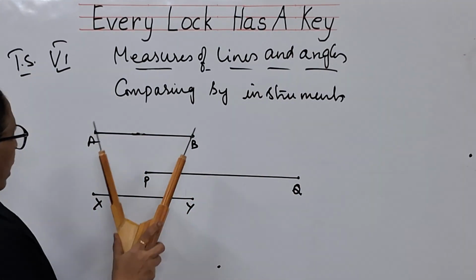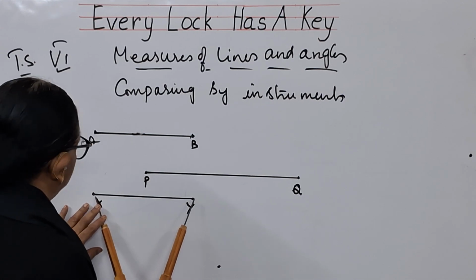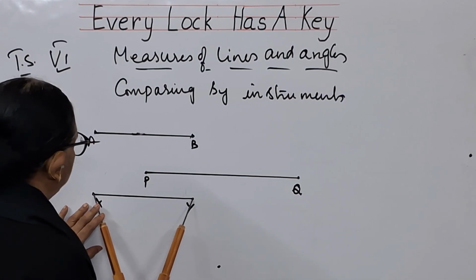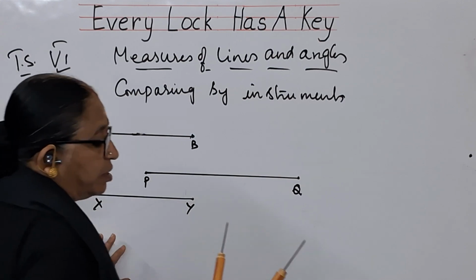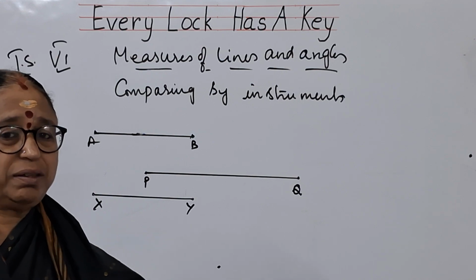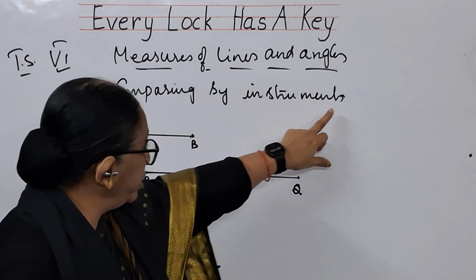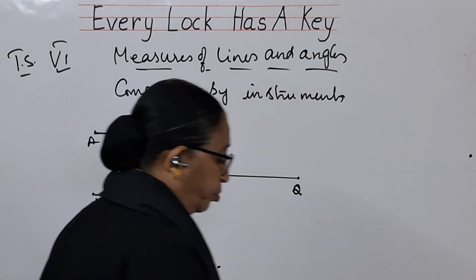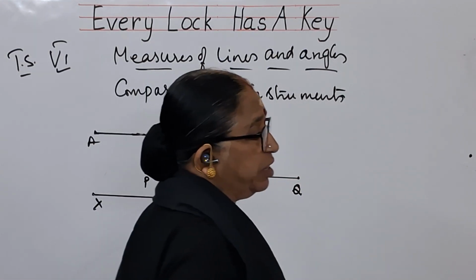Now you see, I have seen AB. Now I am keeping it at X and Y. X and Y. See, I am getting them as same. AB and XY are same. So I can say that AB is equal to XY. This is one way, measuring by instruments. You have got a plural, you see children. You have got a plural, measuring by instruments.